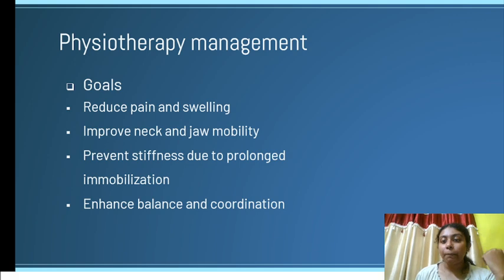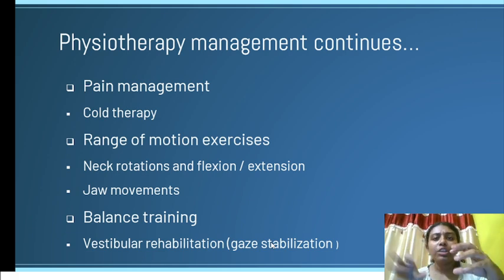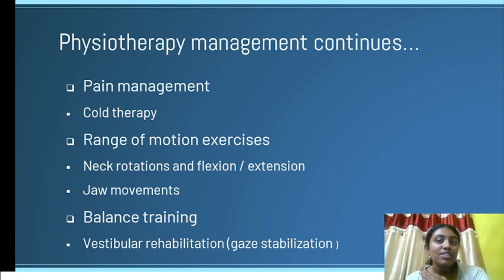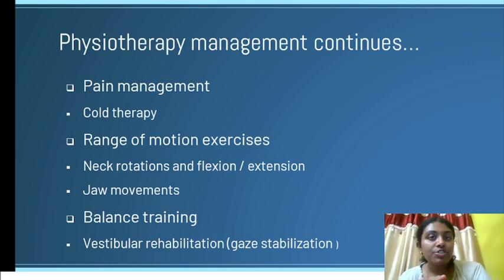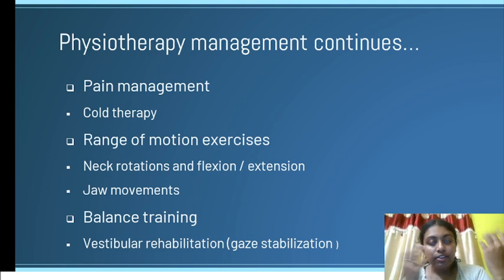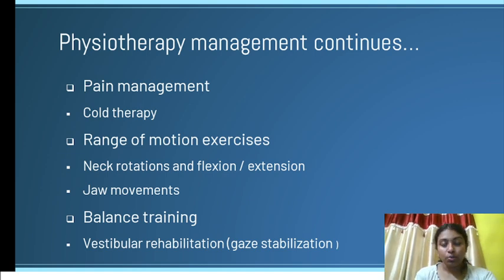to reduce pain as well as swelling. We have cold packs, like for 20 to 30 minutes cold packs can be given initially to reduce the pain as well as swelling. Then we have range of motion exercises, that is neck mobility, neck flexion, extension, neck rotations, then jaw opening, closing, side to side jaw movement to reduce stiffness of the TM joint. Then we have balance training, that is vestibular rehabilitation or gaze stabilization, if balance and coordination is affected, then only.